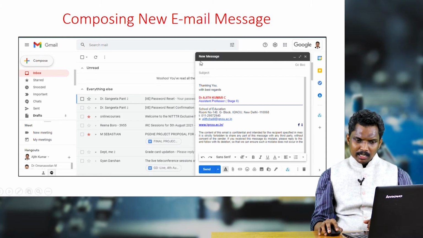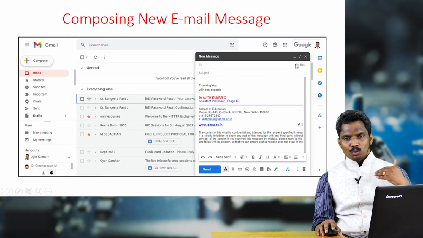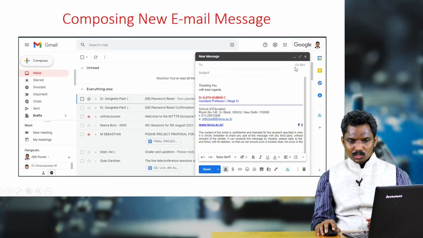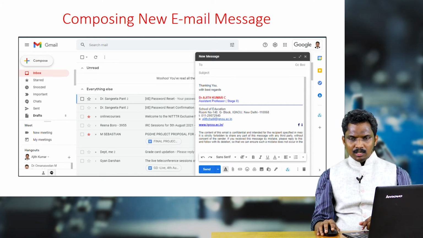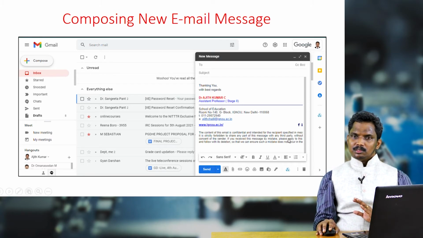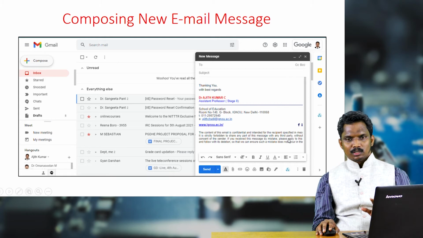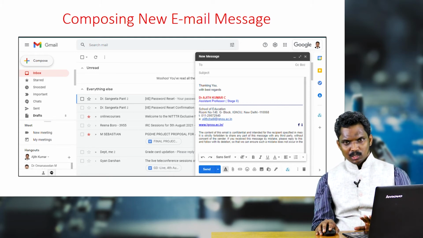So friends, next to the To button, if you want to send a copy of that email, you have to click on this carbon copy, then another email address window will open here. You have to put the email address of that particular person there. Now, if you want to send emails to 50 people, but those 50 people should not know to whom the sender has sent the messages.